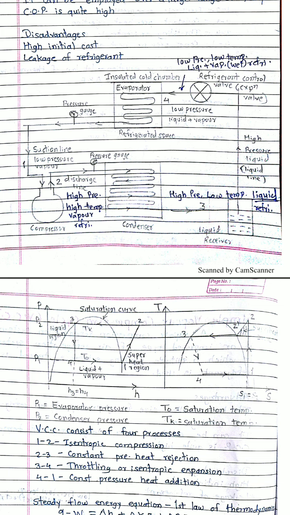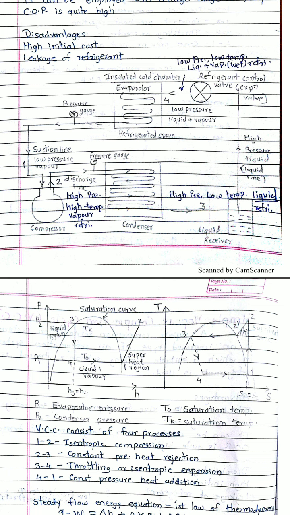During this expansion process the phase change is not completely done, but some part of the refrigerant is converted into vapor. So at point 4, you will observe a low pressure liquid plus vapor mixture. This low pressure, low temperature liquid plus vapor mixture passes to the evaporator or the refrigerated space.